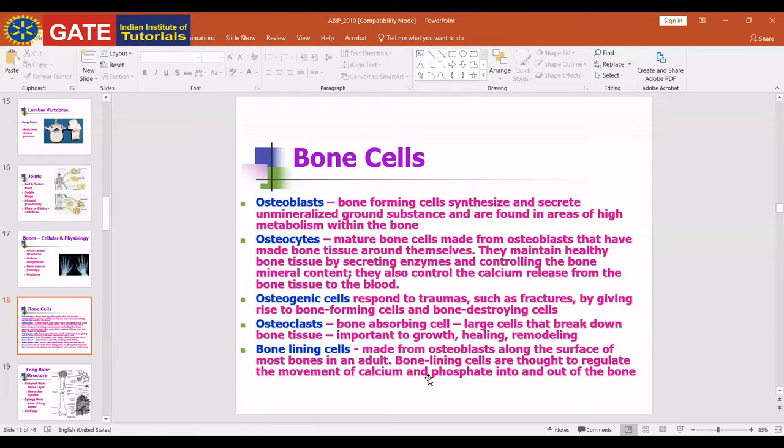Bone is composed of substance that forms the skeleton of the body. It also serves as a storage area for calcium and plays a very important role in the calcium balance of the body. There are different hormones that help in maintaining calcium homeostasis, like parathormone and calcitonin. These are two hormones which work as antagonists and help in maintenance of calcium homeostasis.